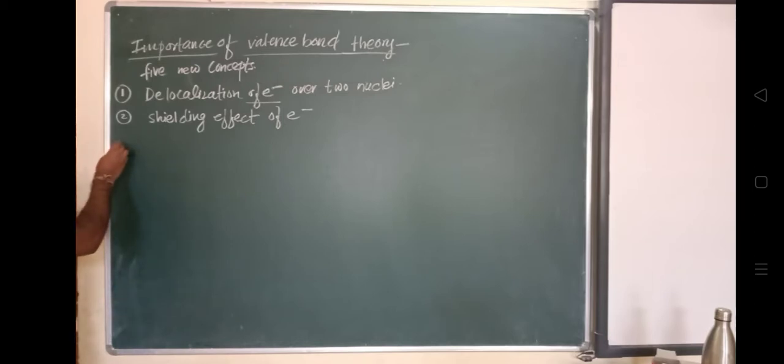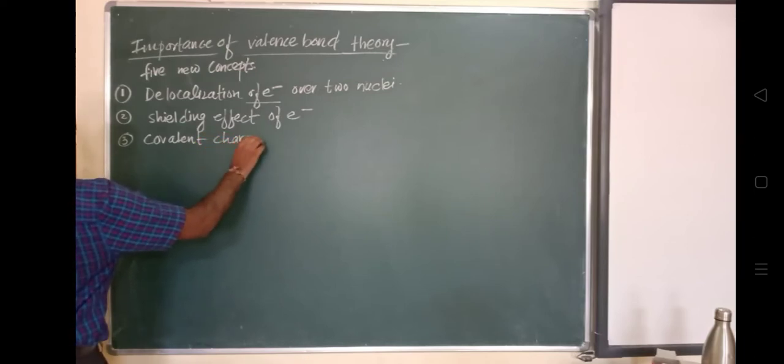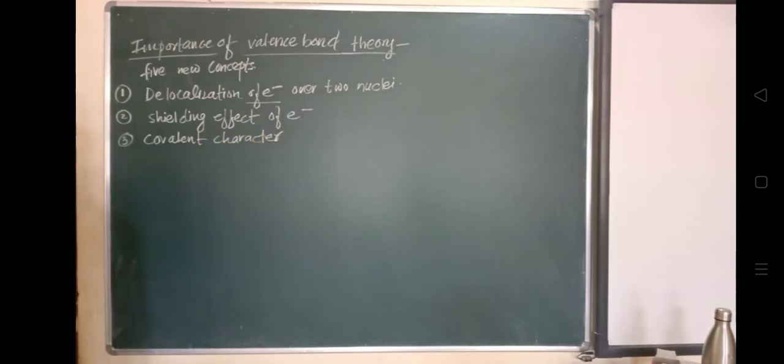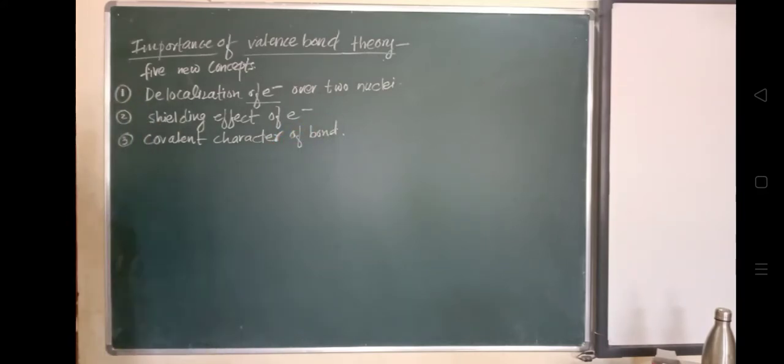The third one is about the covalent character of the bond, because valence bond theory tells about covalent characteristics. This is the third new concept.